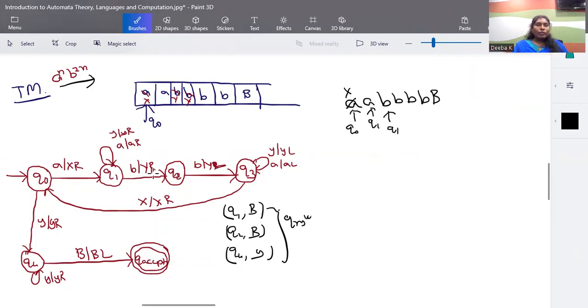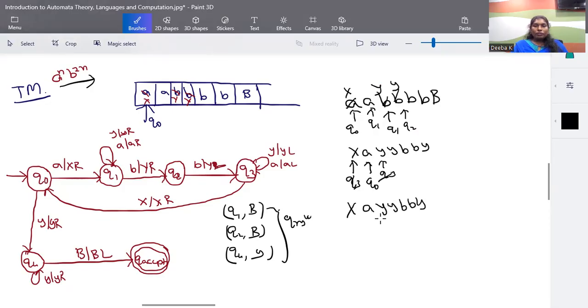In Q1, when you find a B, this B will be cancelled to Y, and we move right to Q2 state. In Q2, if the input is B, cancel that also to Y and move left. After this, your transition goes to Q3 state. In Q3, whether the input is Y or A, we keep on moving left until we find the X. And in Q3, when you find the X, you make one right move to Q0 state. So you'll have XX, YY, BBY. Sorry, BB is the blank symbol.